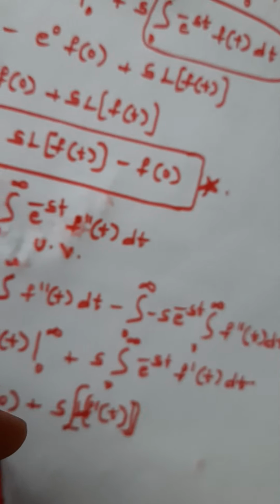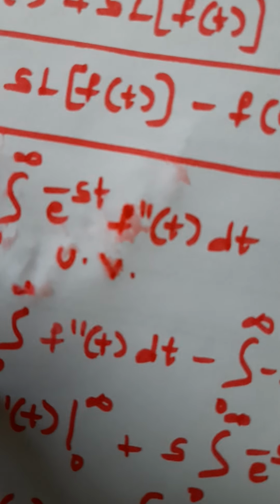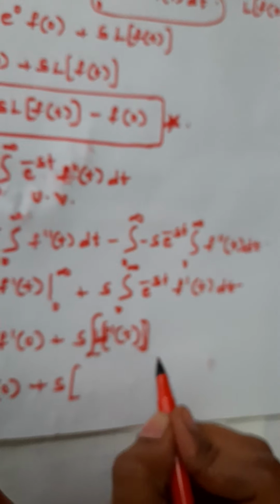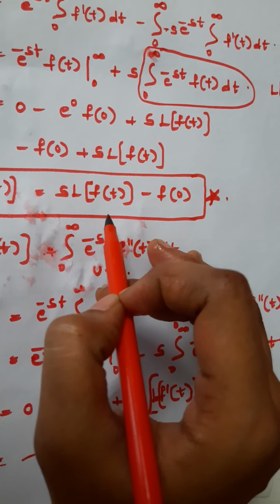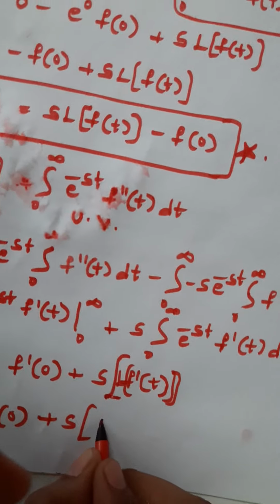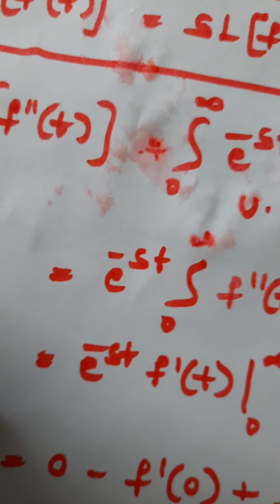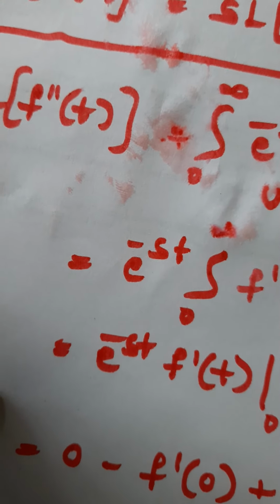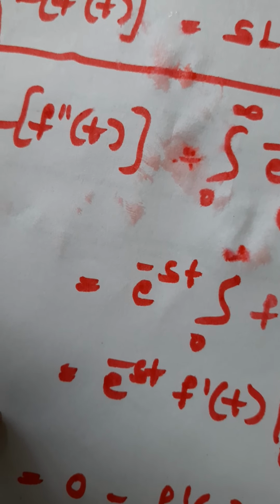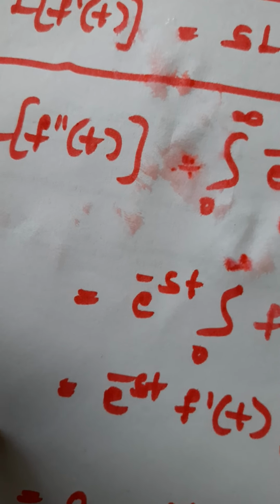Plus s into, in the place of the Laplace transformation of f of t, we replace this formula: s into the Laplace transformation of f of t minus f of 0.